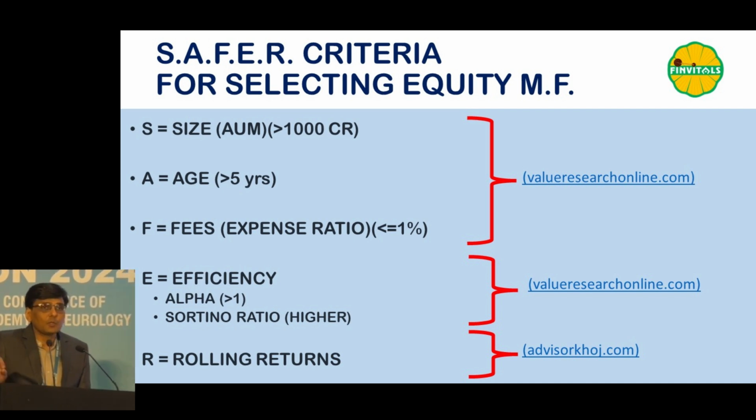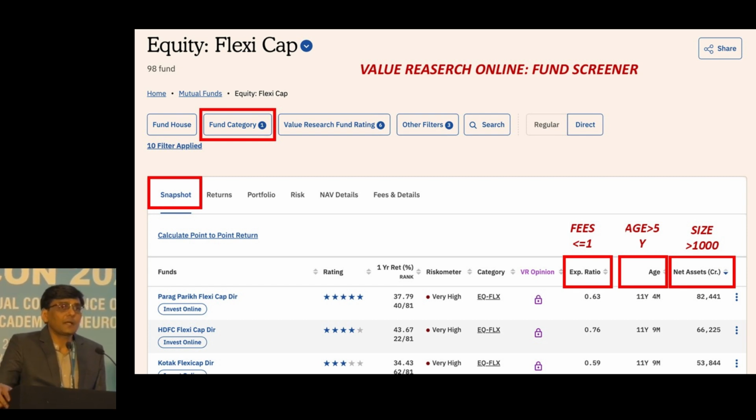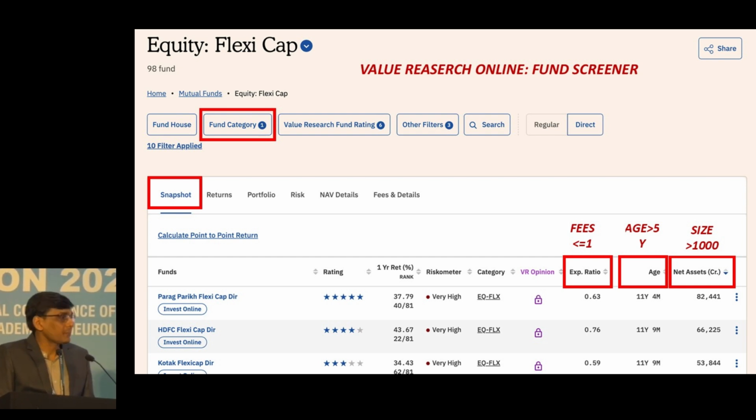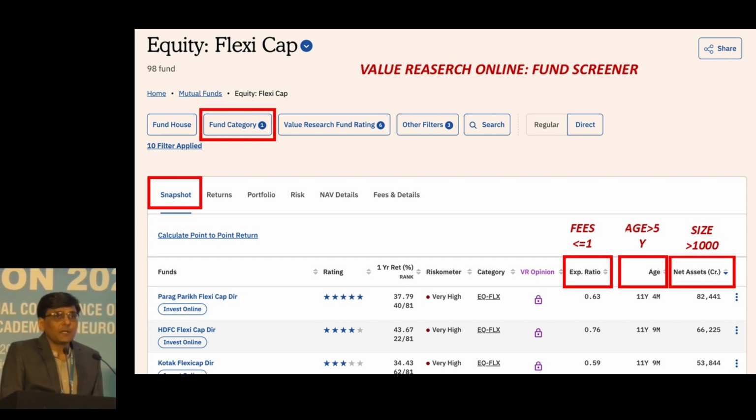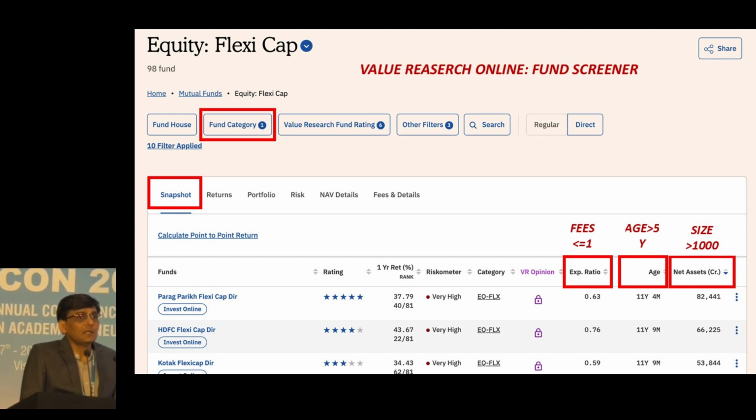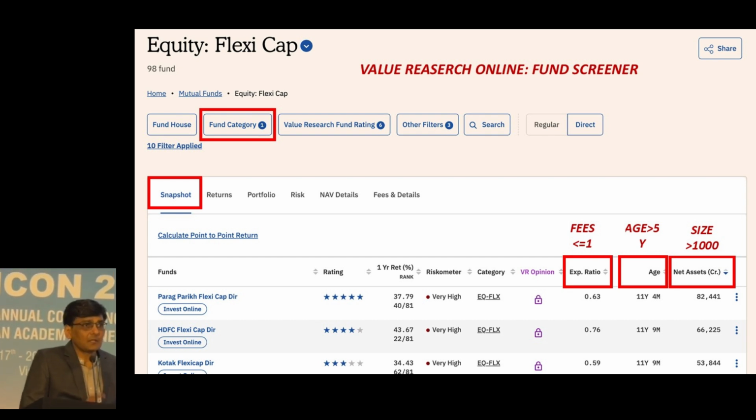R. Now, if we go to the particular website known as Value Research Online, it has a fund screener option. In the fund screener, once you select the fund category, here I have selected flexi cap funds. In the snapshot part, you will get the net assets, that is the size. You select the funds which are more than 1000 crore. Then go for the age, the column just beside that. Select the funds whose age is more than 5. And third is the expense ratio, where the expense ratio is less than or equal to 1%. So in these 3 steps, you filter out other funds and only select funds which fulfill this criteria.